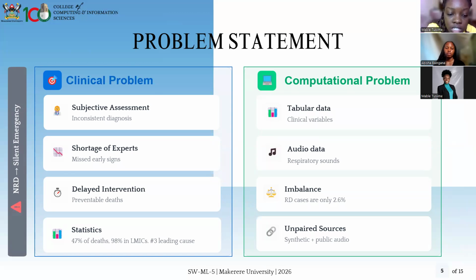And then the statistics we talked about earlier, whereby 47% of deaths under 5 are neonates, and 98% of these deaths are in low and middle income countries, and respiratory distress is the third leading cause of these deaths.